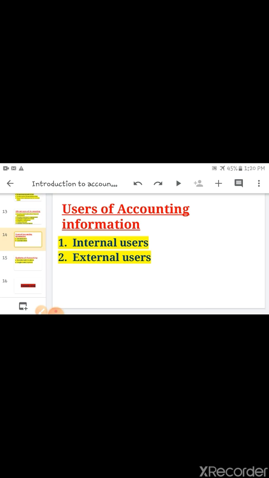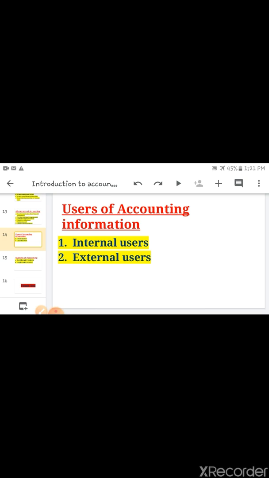Now next is investor. Investors are those parties who are interested to invest their money in the business to earn profit. Those persons invest money into the business. Now researcher.